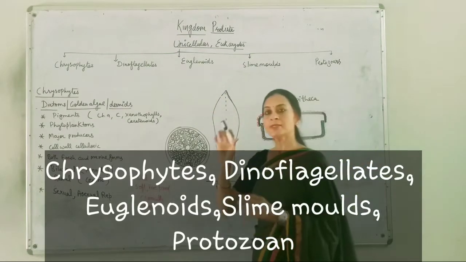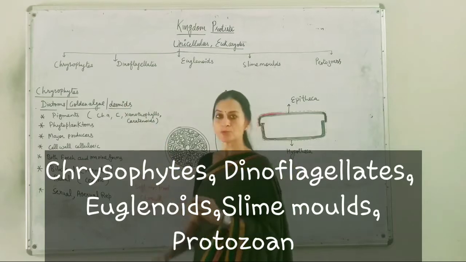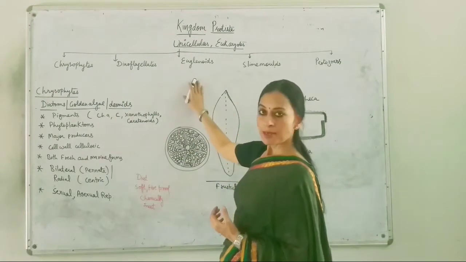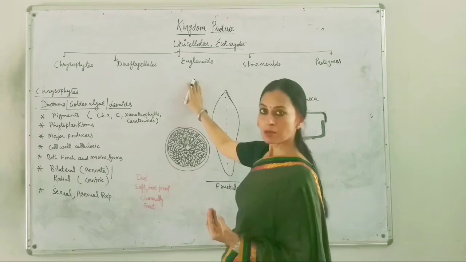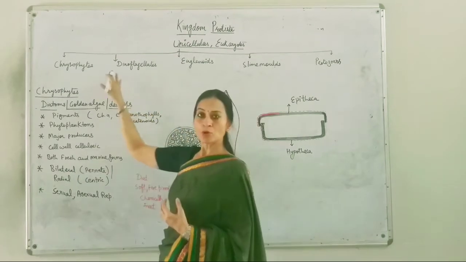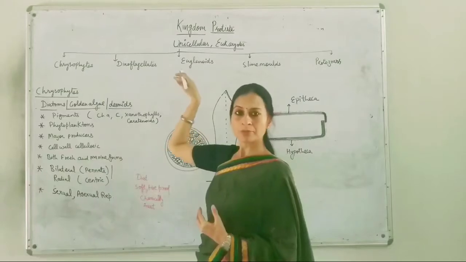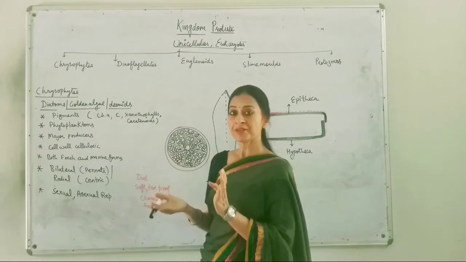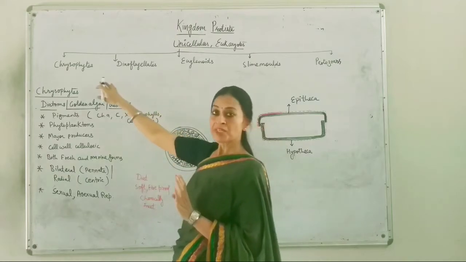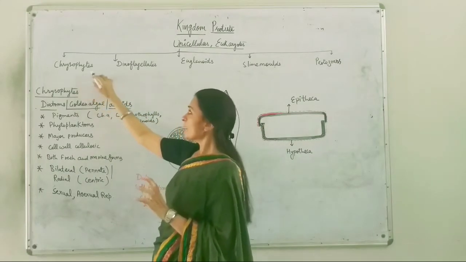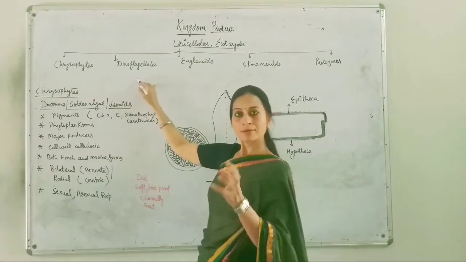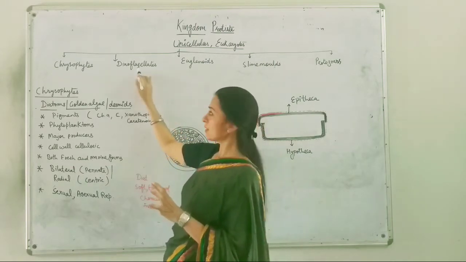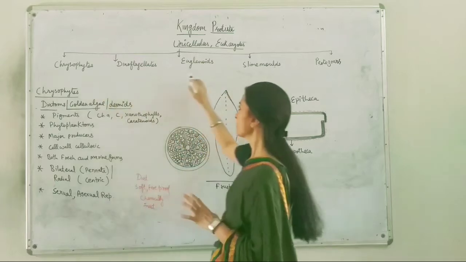We will study the features of all these groups one by one briefly, but have a small view about the mode of nutrition, or you can have some idea that how they are different from each other. Like chrysophytes and dinoflagellates, they are purely autotrophic in nature. Photosynthetic organisms are placed in these two groups.